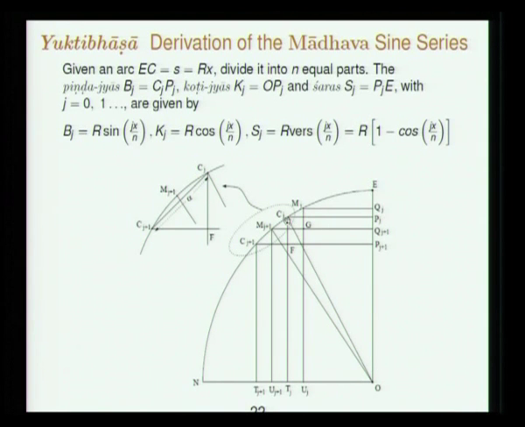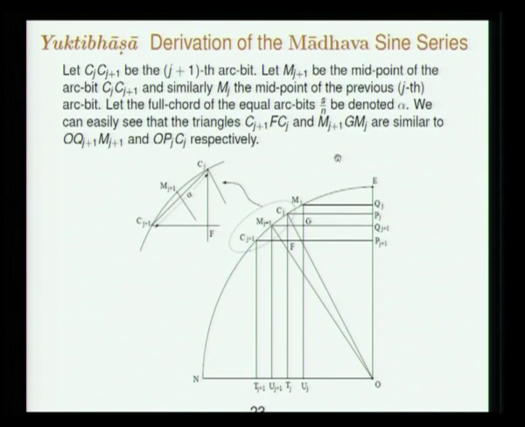At the jth arc bit the R sine is this, the R cosine is this, the R versine is that. Cj Pj is the bhuja, that is Bj, R sine jx by n. OPj is the koti, which is Kj, R cos jx. Pj E is the shara Sj, which is R versine jx.